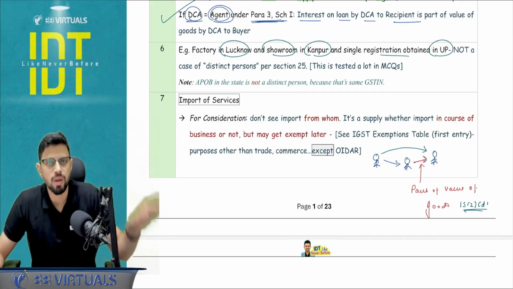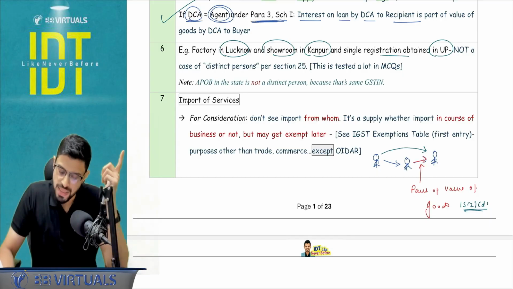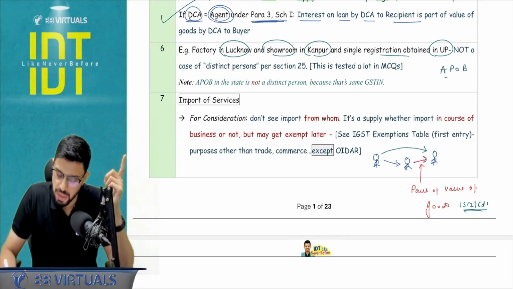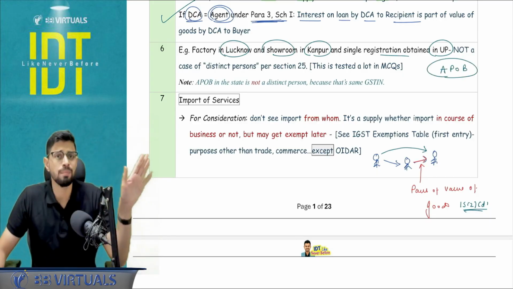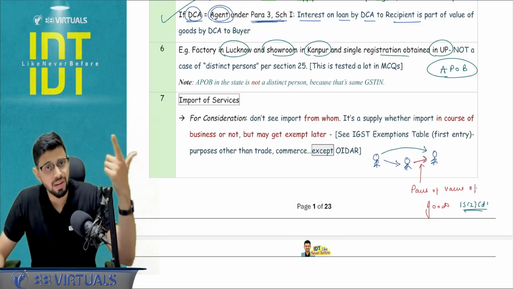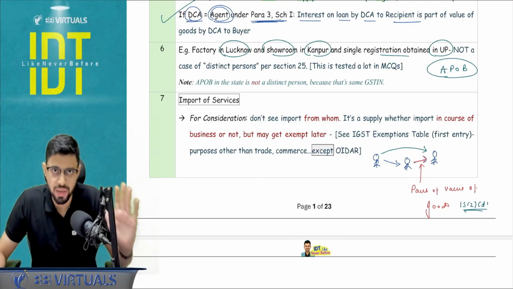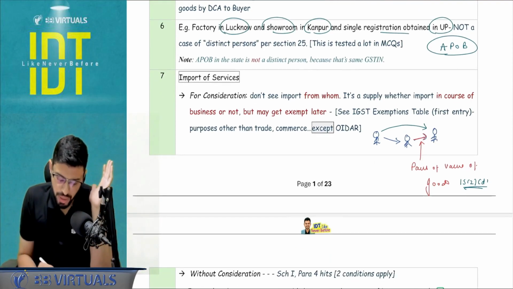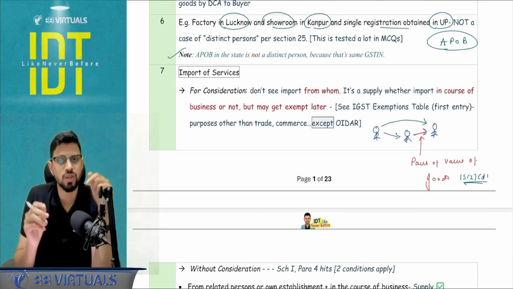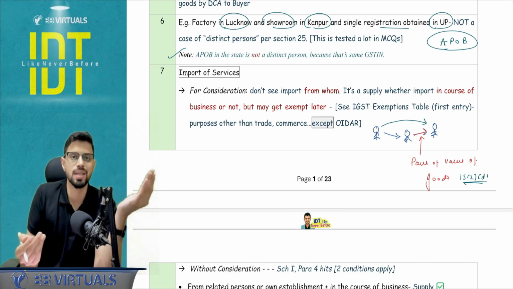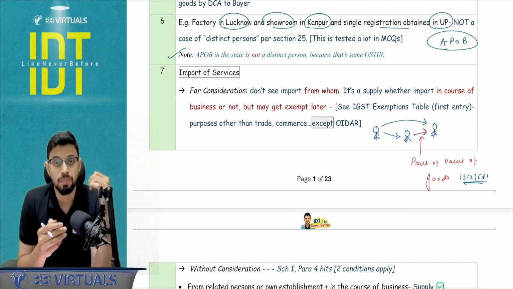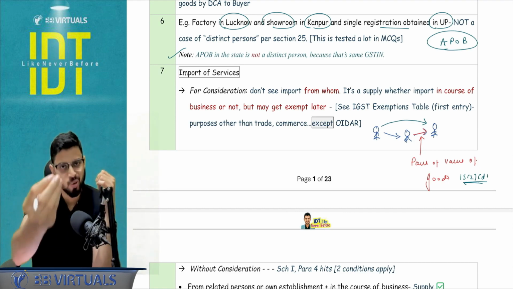Without consideration, there will be no supply. Okay, this is also known as APOB. APOB means additional place of business, not a separate registration, and this can get tested in MCQs a lot. In the IDT case scenarios booklet, you can find this particular adjustment a lot. Okay, APOB I have already told you. So with respect to APOB, the question will not separately say that APOB is not separately registered. That is assumed, that you know about it.